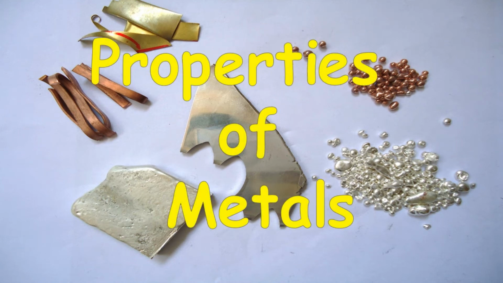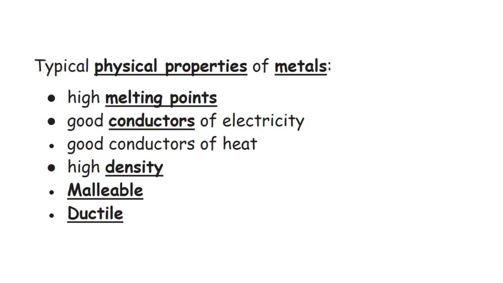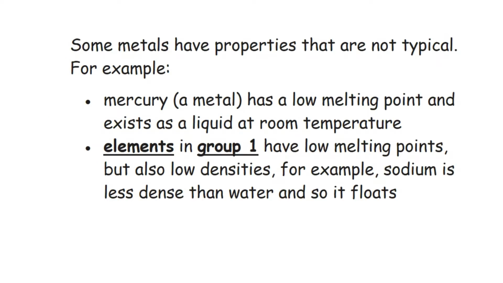Properties of metals. Typical physical properties of metals: high melting points, good conductors of electricity, good conductors of heat, high density, malleable and ductile. Some metals have properties that are not typical. For example, mercury has a low melting point as it exists as a liquid at room temperature. Elements in group 1 have very low melting points and very low densities. For example, sodium is less dense than water and so it floats.